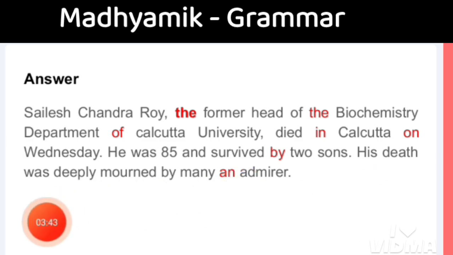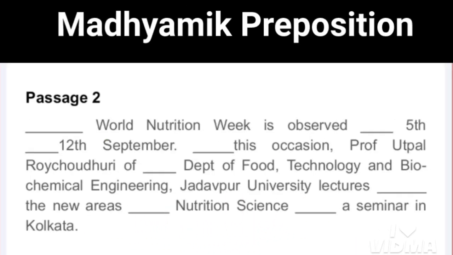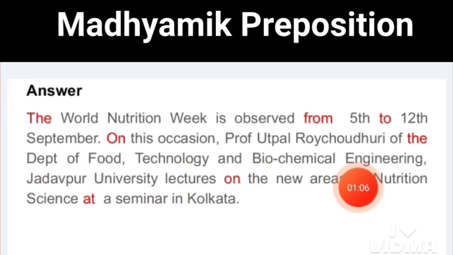His death was deeply mourned by many an admirer. Actually, "mourn" here means expressing grief or sorrow. People have expressed their grief or deep sorrow for the death of Satish Chandra Roy, and his death has been mourned by many an admirer. Now we will fill up these blanks with the appropriate articles and prepositions. This is the answer of the above passage.